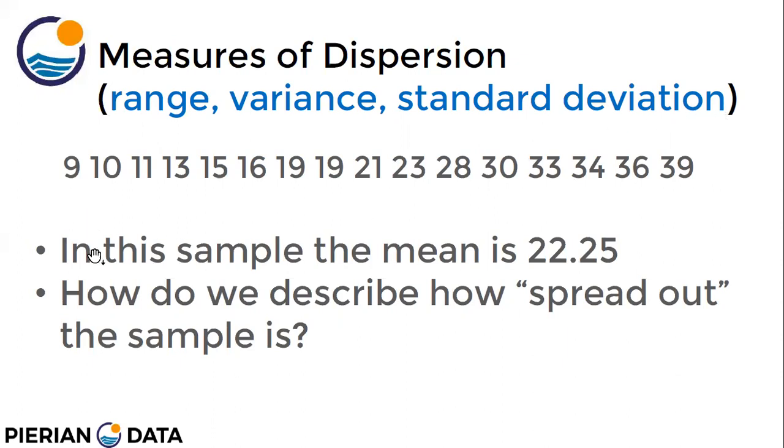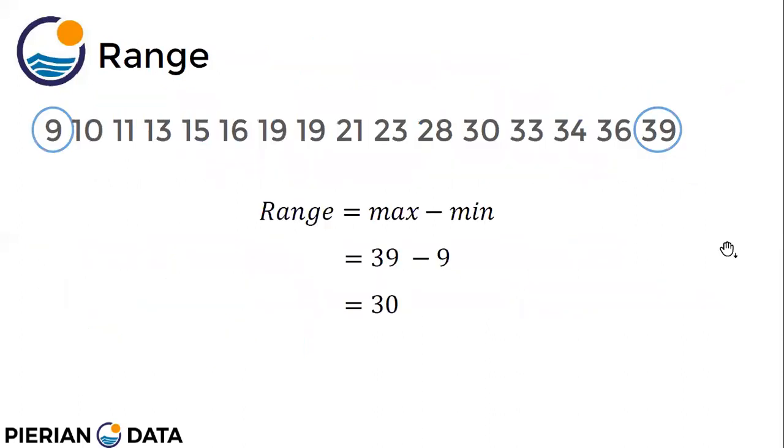Okay, so this is our sample, the marks of students. The sample mean is 22.5. But how do we describe how spread out the sample is? How can we say what the dispersion is? We have to use the range, variance, or standard deviation, right?